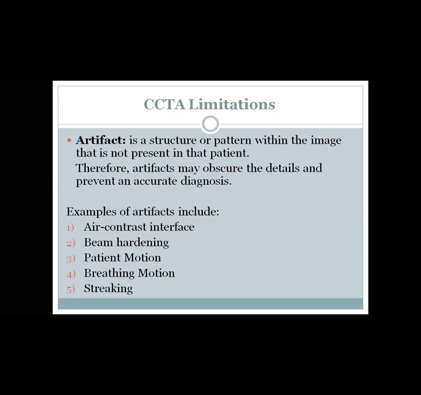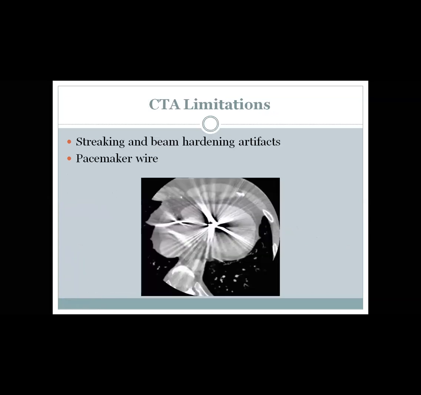The limitations are mainly artifacts. We can go through some artifacts. This is streaking artifact, usually from metal, from electronic devices or leads. For example, from the lead, you can get streaking, looks like shining out artifacts. Also, there is beam hardening, usually seen behind the metal or behind the dense calcium.